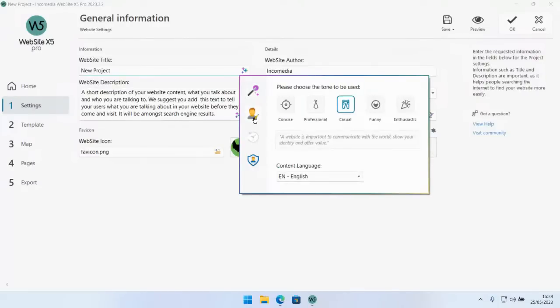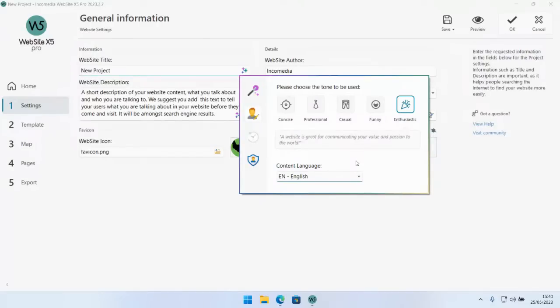Moving on to the second section right here, this allows you to choose the tone that is going to be used in the sentence that the AI provides. So you can have a more concise one, more professional, more casual, maybe funny, which means it's going to use different kinds of words, maybe some emoticons as well, enthusiastic. And then you have content language. This essentially means that the language you select right here, which is inherited by default from the content language of the entire project, is the language that the AI is going to use to reply to you.